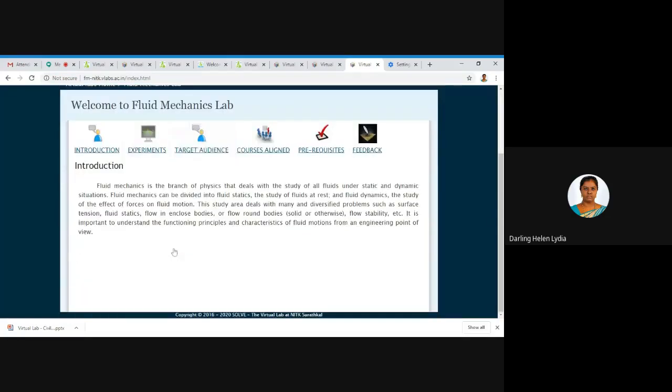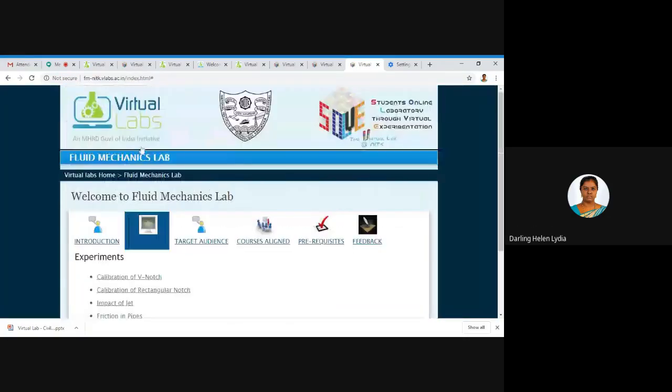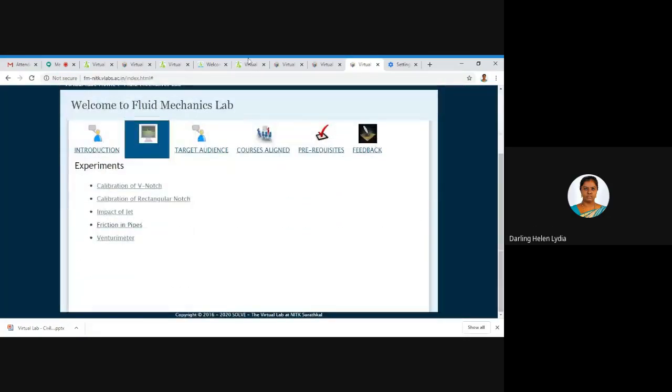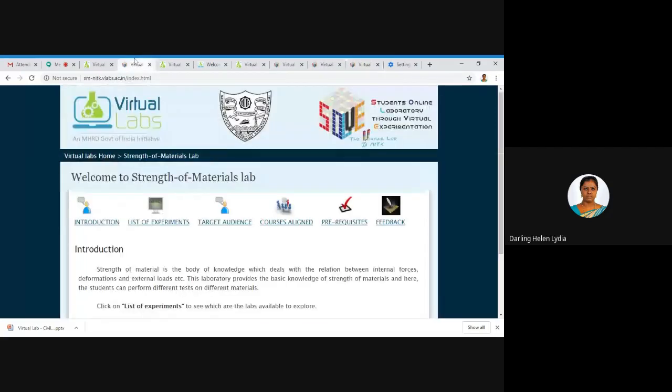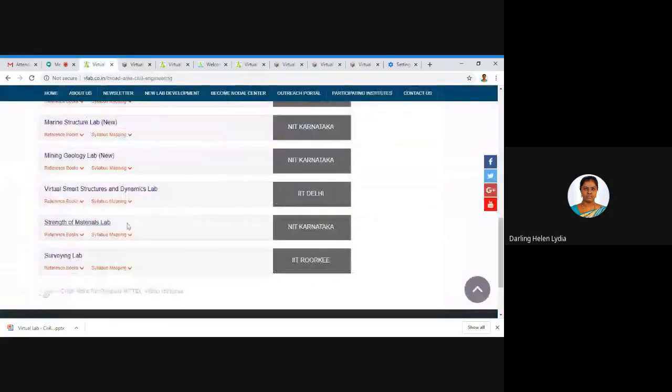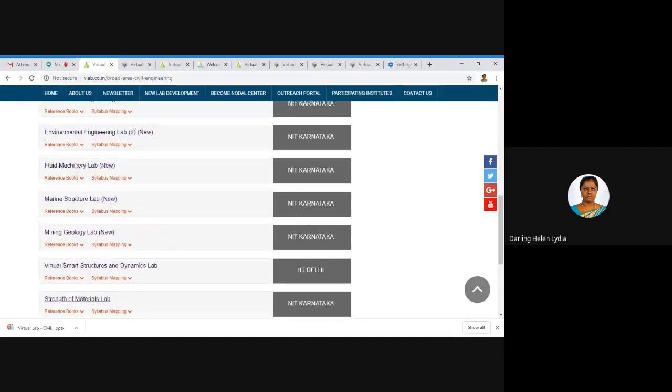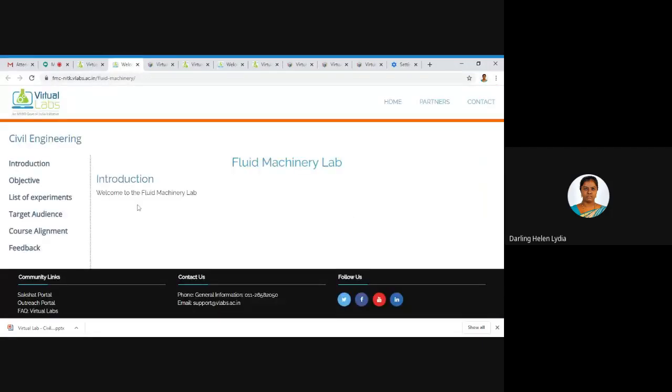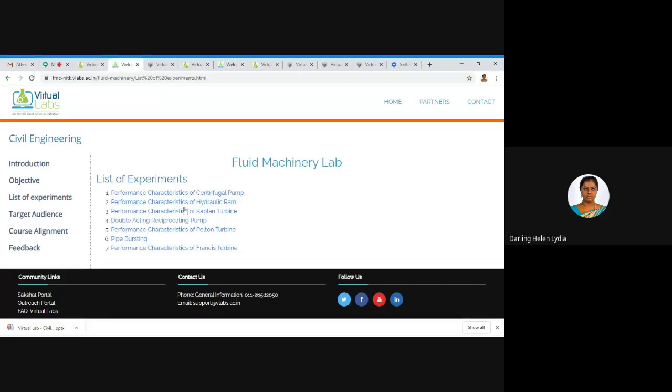Okay, so these are the available experiments under the fluid mechanics lab. One more area is there, that is the fluid machinery lab, under which you can see a few experiments: centrifugal pump, hydraulic ram, Kaplan turbine, reciprocating pump. These are the experiments available under the fluid machinery lab.